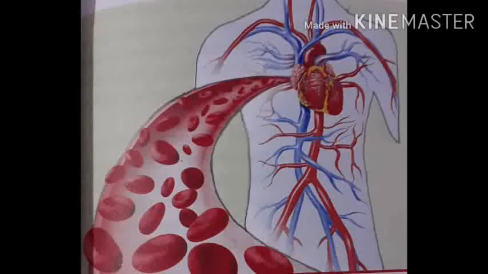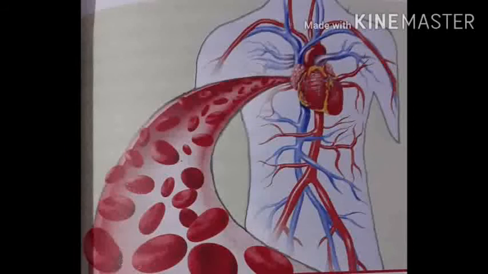Alright, now listen to the fourth function. The fourth function of blood is that blood helps in maintaining the temperature of the body. Maintaining the temperature of the body means it prevents the body from becoming too hot or too cold. Alright children, so this is the fourth function, that blood helps in maintaining the temperature of the body.